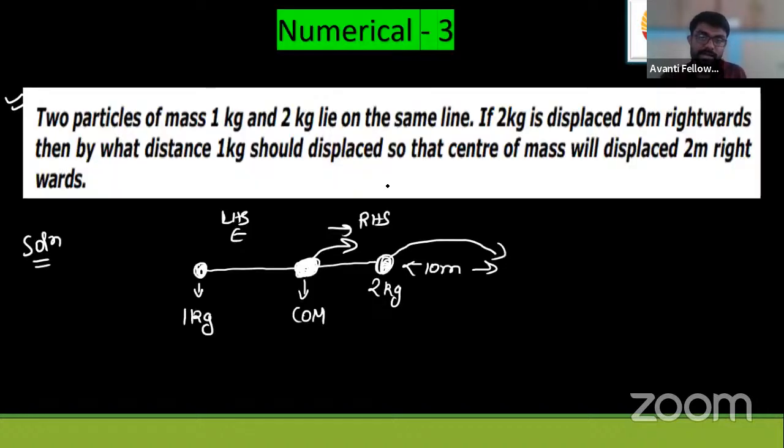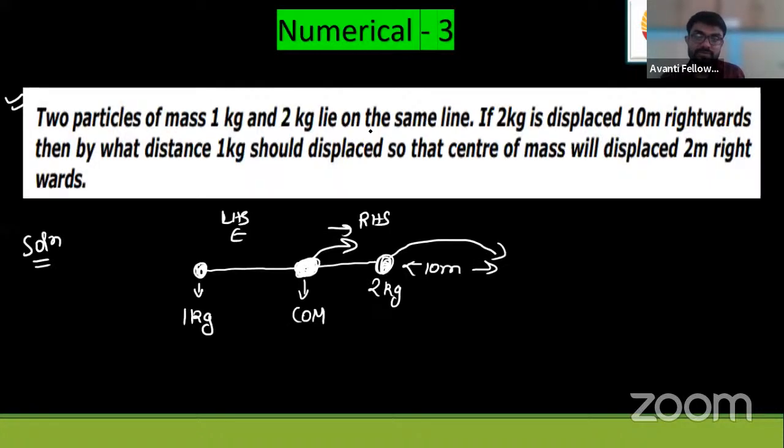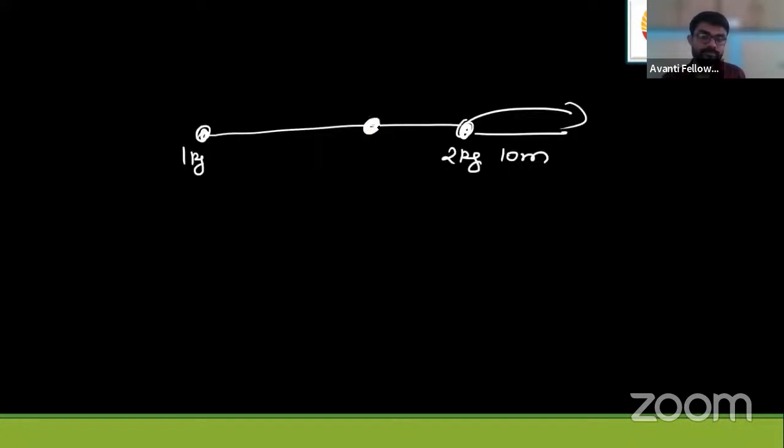So these are two masses, okay, and 2 kg is displaced by 10 meter rightwards. That's fine. Suppose the initial location of center of mass is this. Finally, they are saying that the center of mass must be shifted 2 meter rightwards. Okay. One thing to understand is this. Okay, let us take coordinate system on the center of mass like this. So when the 2 kg is shifted here, its new location will be R plus 10. And of this, suppose it was initially R dash.